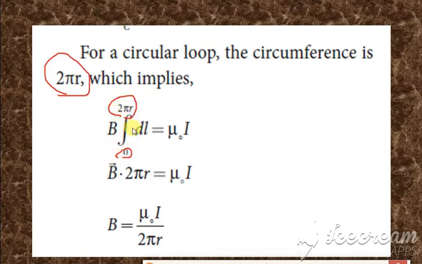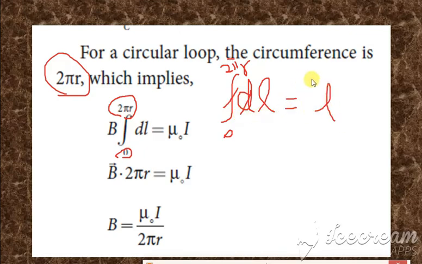The integral of dl gives just l, with the limit 0 to 2 pi r.